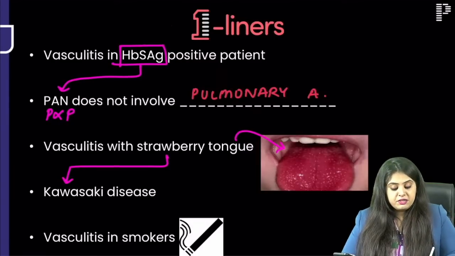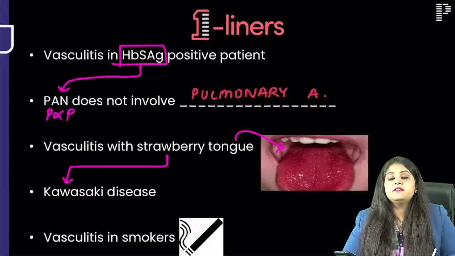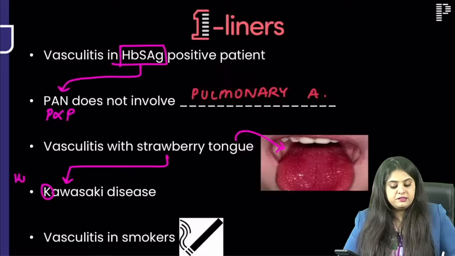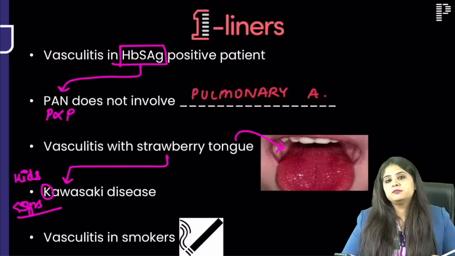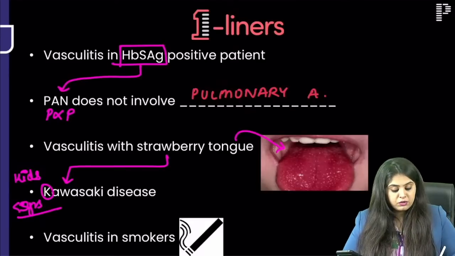I haven't written it, but I want you to revise the criteria for Kawasaki. Number 1, Kawasaki disease occurs in kids. So the child will be less than 5 years of age. I've done this in LRR also, but I still feel some question will come on this. Hence, I want to revise it again.